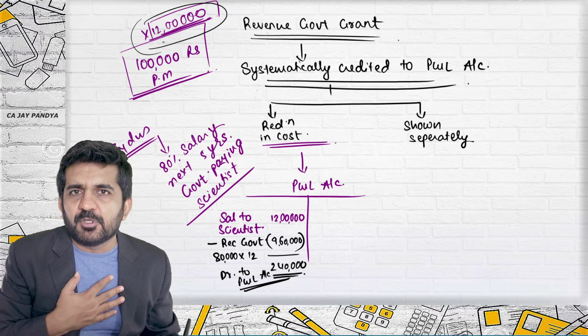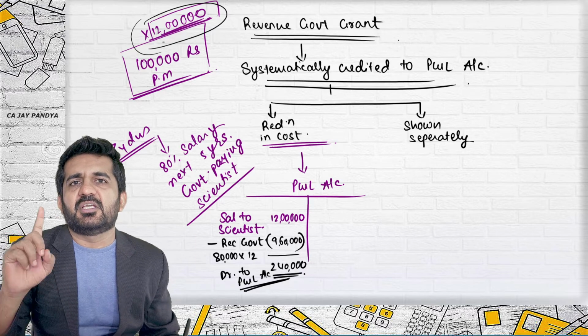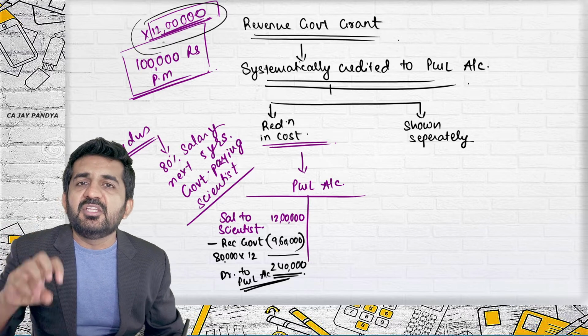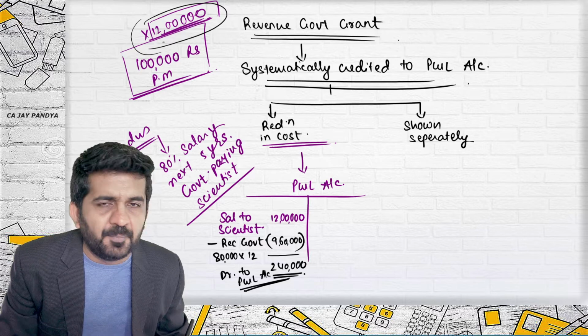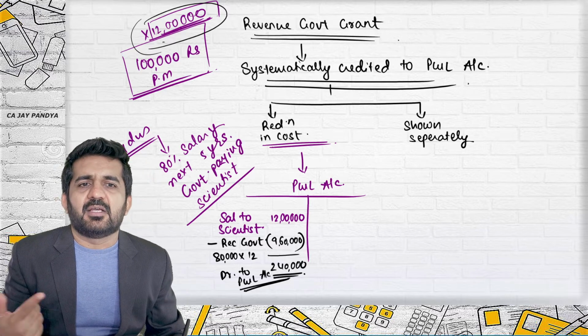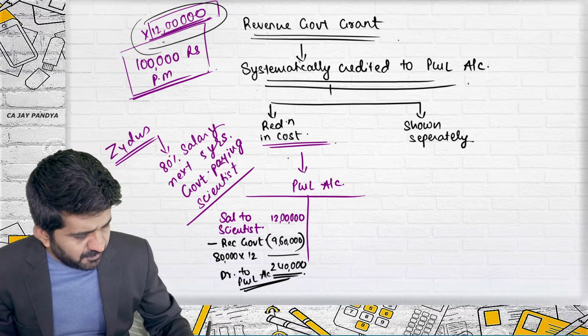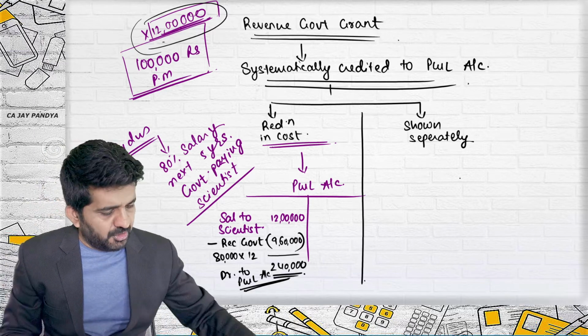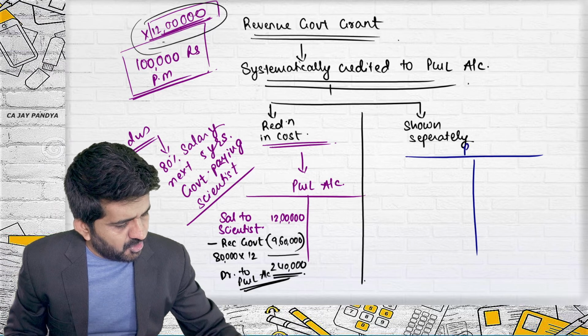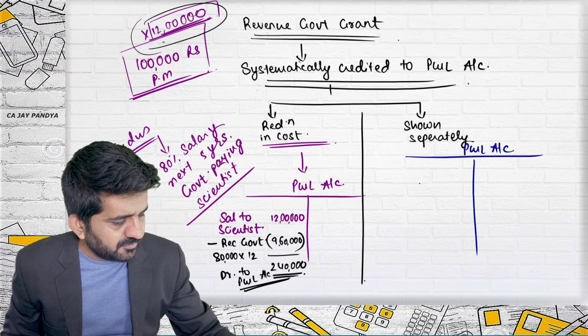I feel, my personal opinion is, in this case the grant should be recognized in the year of receipt, when the scientist has actually worked in your company, and you should recognize the grant every year. In which method? First method, reduction in cost. Second method, shown separately. This is your profit and loss account.